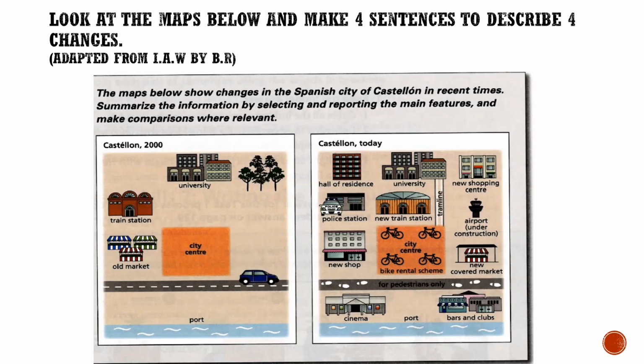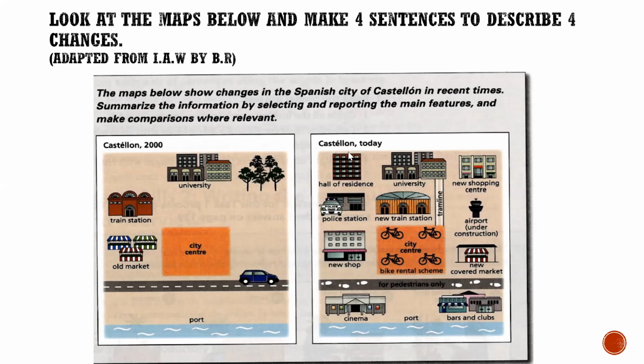Okay, so I'm a little bit confused about which part to start from, like whether to talk about the university or the newly constructed places, a hall of residence or new shopping centers. For instance, I would compare northwest with northwest. For instance, the area which used to be empty in 2000 has been given to a new hall of residence.